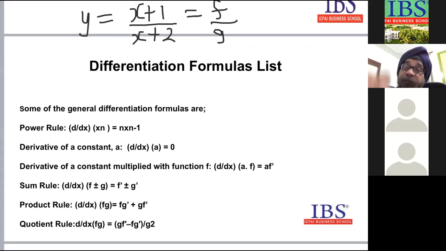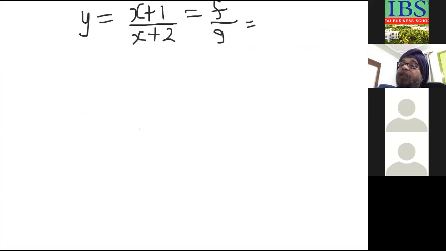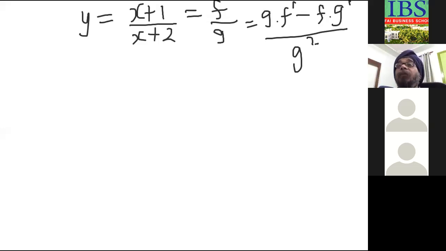So the formula is g multiplied by f dash, minus f into g dash, divided by square of the denominator. Whenever your function is in the form of a fraction, numerator f and denominator g, we use this formula for finding the differentiation.